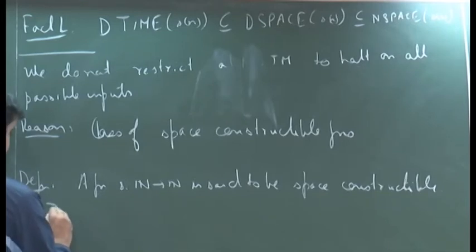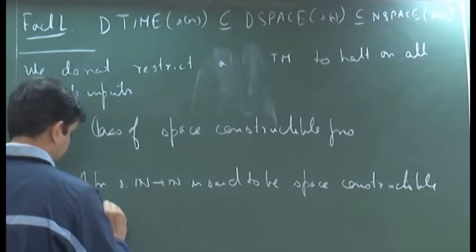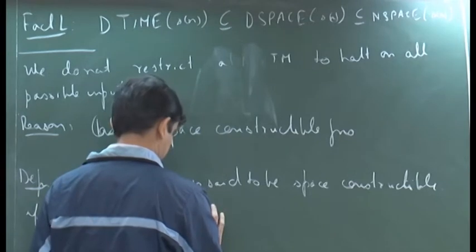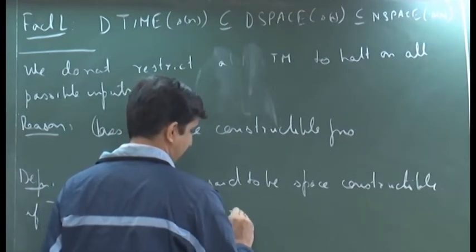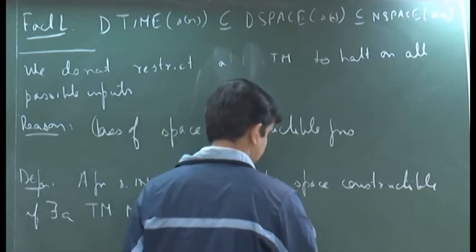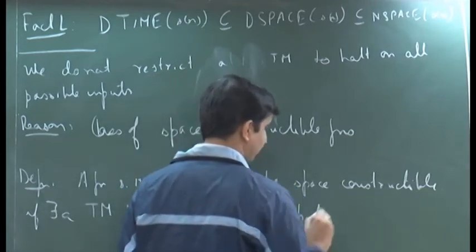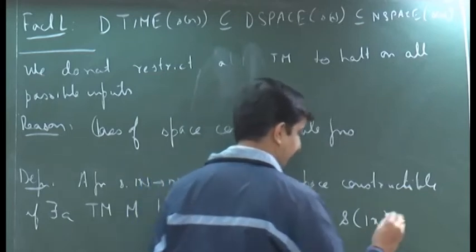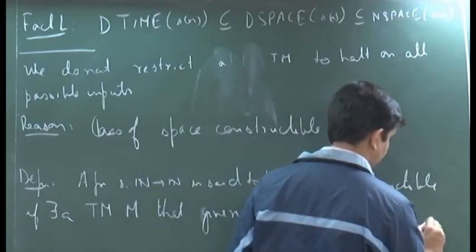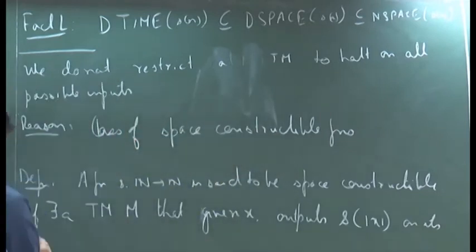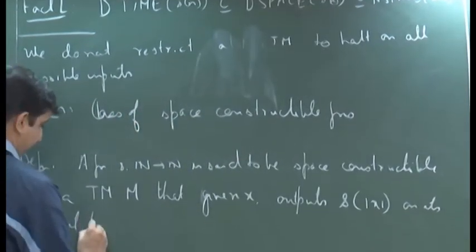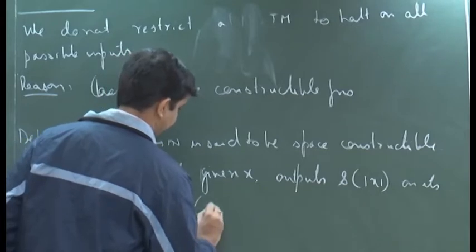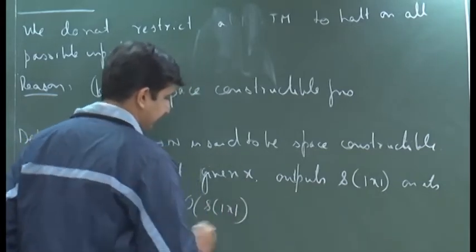If there exists a Turing machine M that, given x, outputs s of x on its output tape, using order of s of x space.